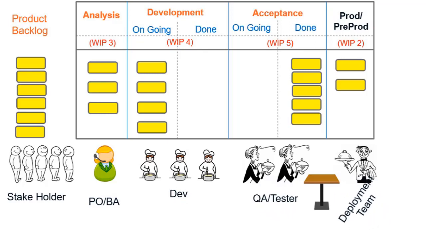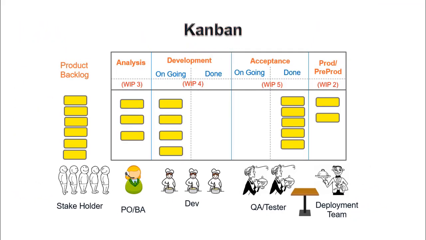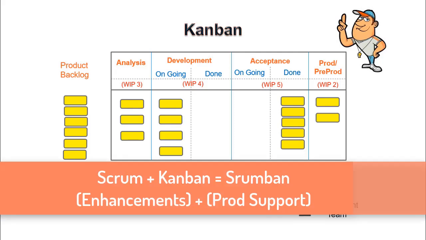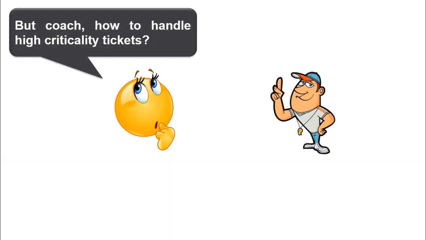The flavor of agile methodology that you just learned is called Kanban. In Japanese, the word kan means visual and ban means card. So Kanban refers to visual cards. Pure production support teams generally use Kanban to manage their flow. Maintenance teams who do both production support and minor enhancements many times combine Scrum and Kanban and use a process they call Scrumban. But coach, how to handle high criticality tickets?